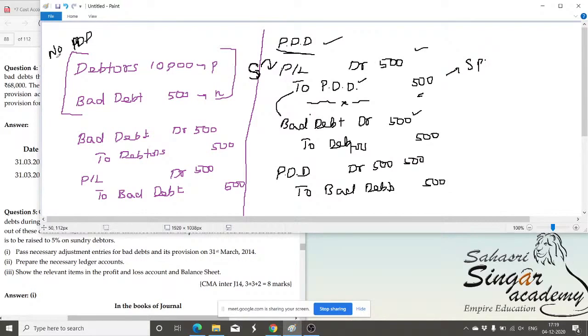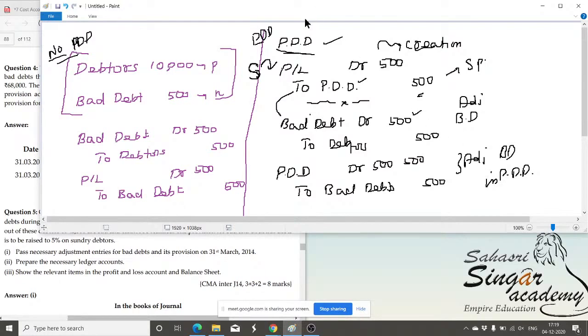If we have PDD, there is the PDD model: the creation of the provision for doubtful debts, and at the time of real bad debt, adjusting the bad debt in PDD. These are the three sets of journal entries you have to understand. Clear? I'm going to explain these in detail with two illustrations, and I'm going to incorporate that in the main illustration.